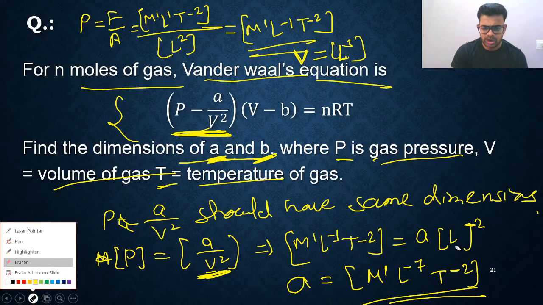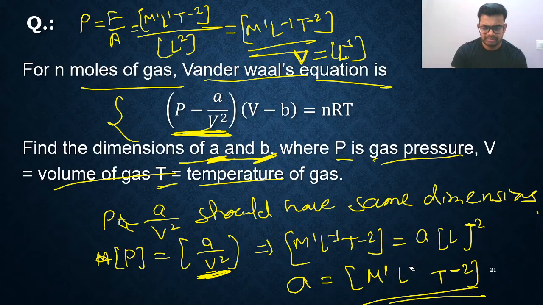So I made a small mistake, so I'm just making it clear to you. Here I am writing M1 L minus 1 T minus 2, that is okay. This is A divided by V square. So when V square will come up, V means L raised to 3 and square, so it will become minus 2 because it is coming up. So this is L raised to minus 6. So finally you are getting L5. That's all. So this is a simple formula.